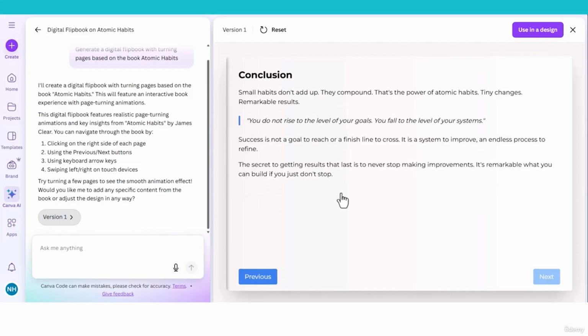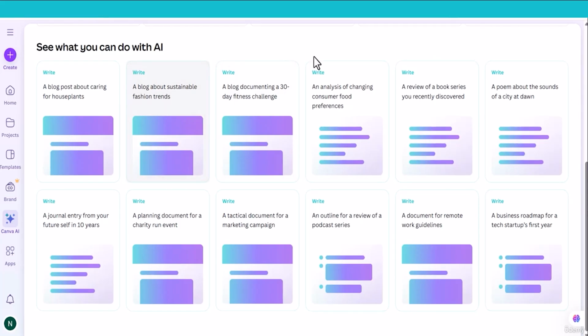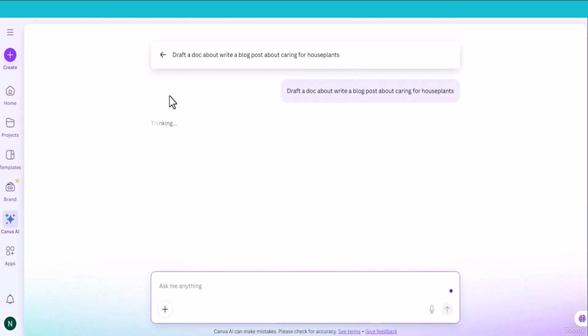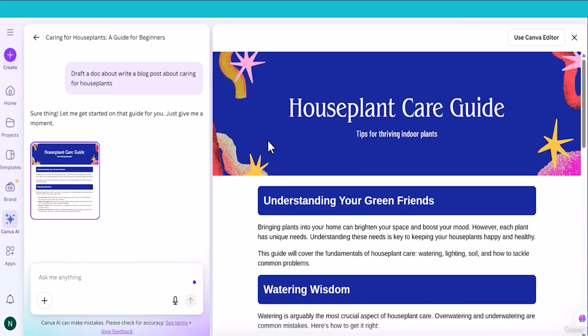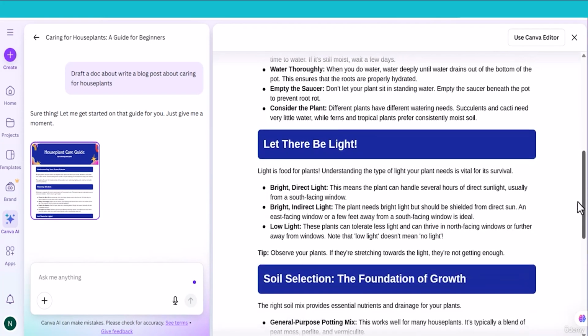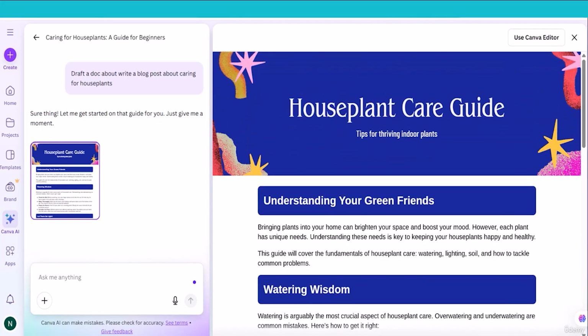The next lecture, let's build something new. In this section, Canva provides some ideas of what you can do with a drafted doc. Let me select one, a blog post about caring for houseplants. Click this one, and Canva will generate a blog post about caring for houseplants. Here is the blog post about houseplant care guide, created within a second.